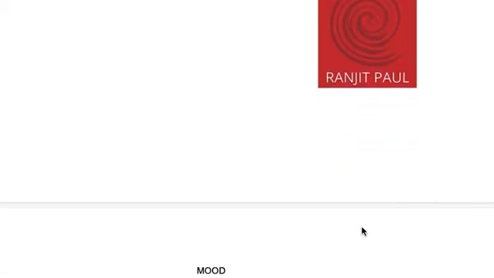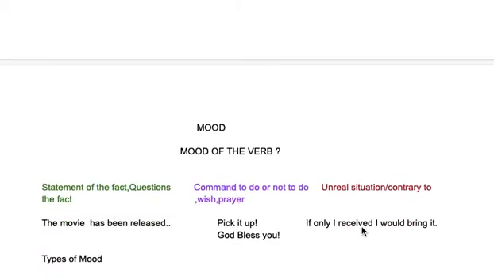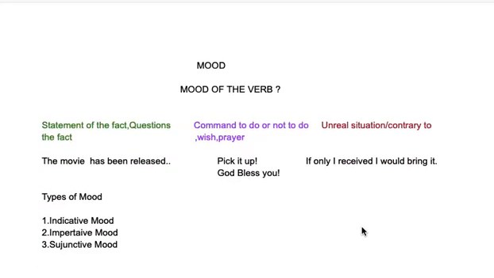So let's get started with today's lesson. Today I'm going to teach you mood. Now it comes to mood. What is a mood? What do we understand by a mood? Now, mood is something to do with our attitude, how we react in a certain situation. But when it comes to English language, we have to understand it in such a way that we should not have any confusion later on whenever we have any question based on this topic.